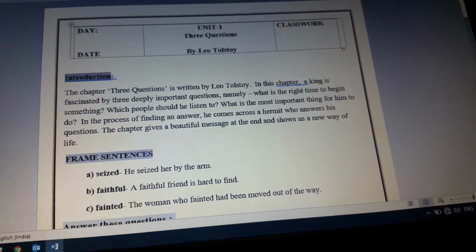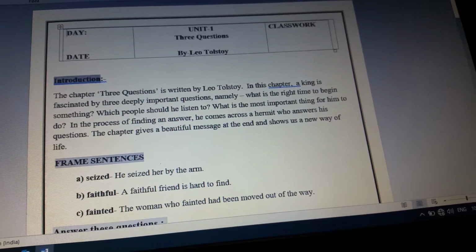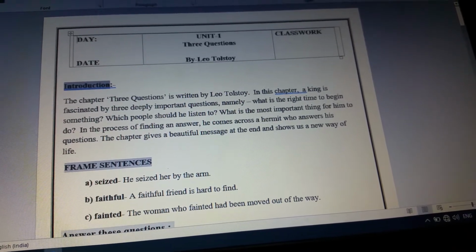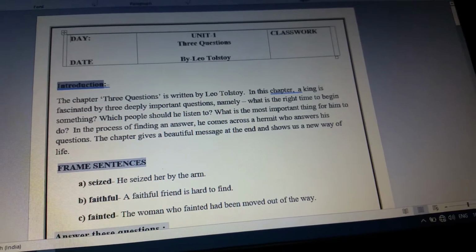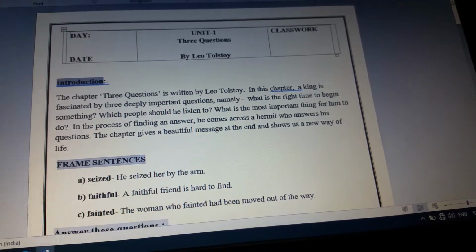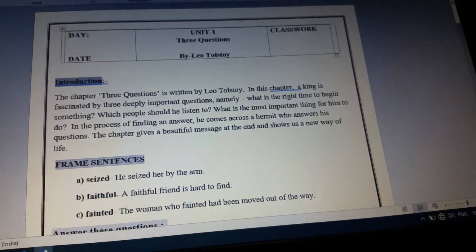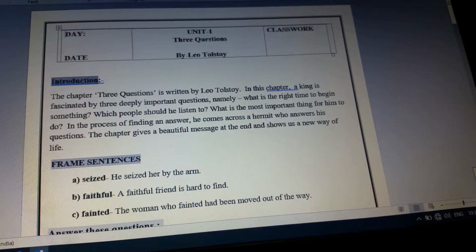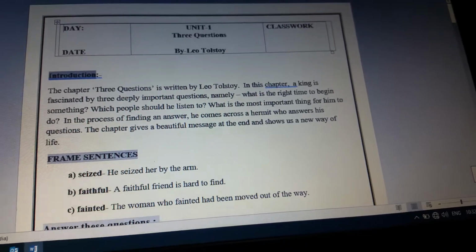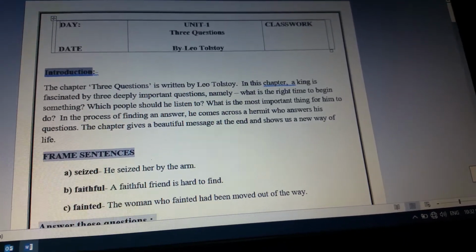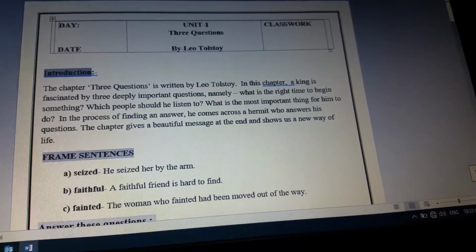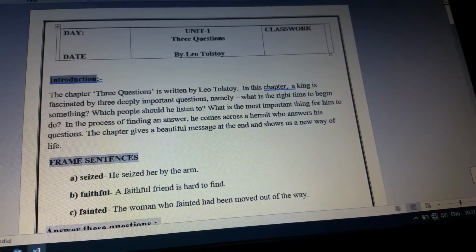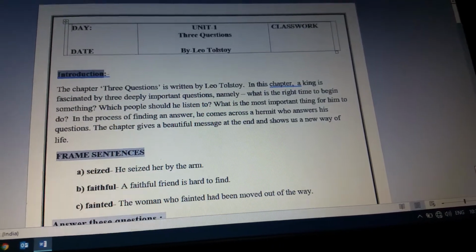The chapter 3 questions is written by Leo Tolstoy. In this chapter, a king is fascinated by 3 deeply important questions, namely, what is the right time to begin something? Which people should he listen to? What is the most important thing for him to do? In the process of finding an answer, he comes across a hermit who answers his questions. The chapter gives a beautiful message at the end and shows us a new way of life. So this was the introduction.